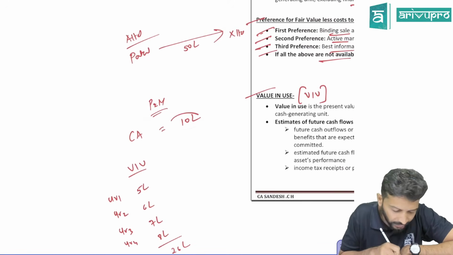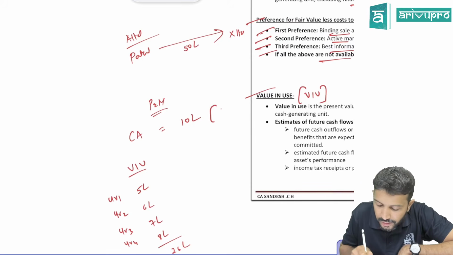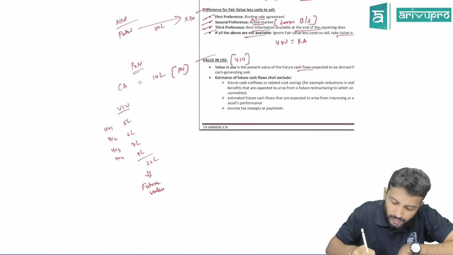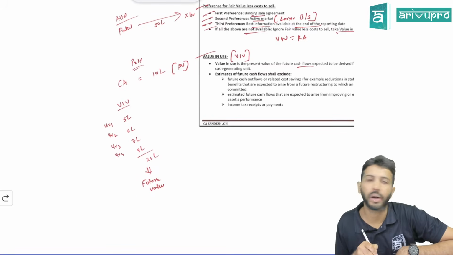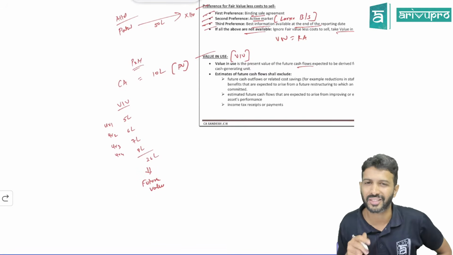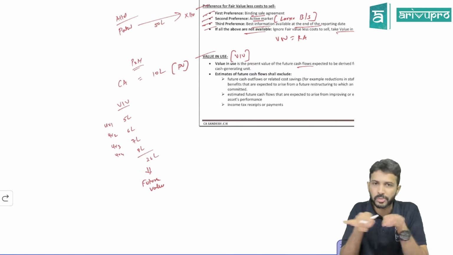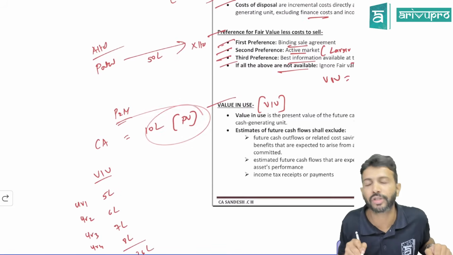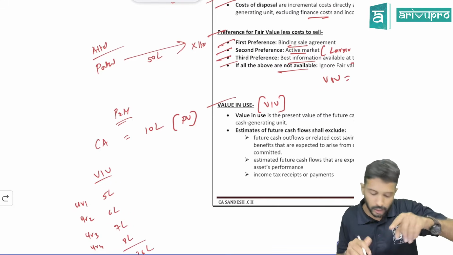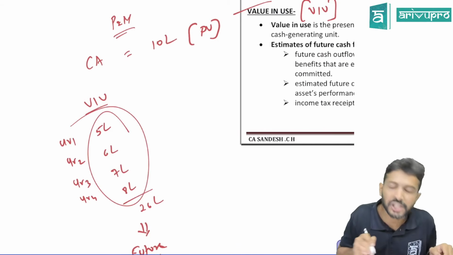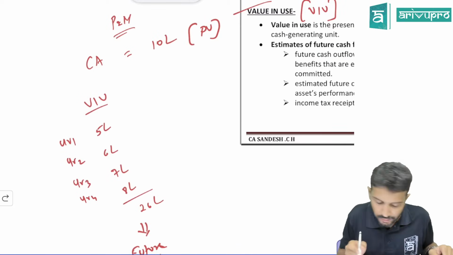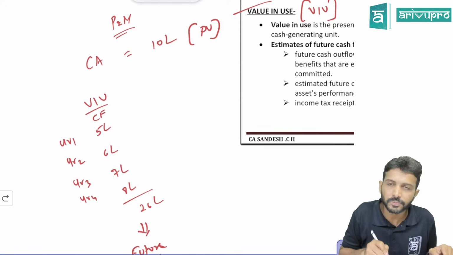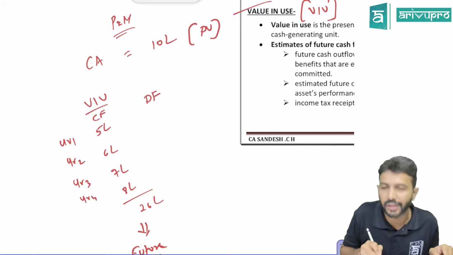But this 10 lakh rupees, is it future value or present value? The current carrying amount of the asset is 10 lakh. Can you compare a present value component with a future value component and say the asset is impaired? That is wrong, no? If you want to compare, both of them have to be on the same platform. Carrying amount is on which platform? Present value platform. So you have to get the cash flow also to the present value platform. This is your future cash flows, so to find the present value, we have to multiply by the discount factor.